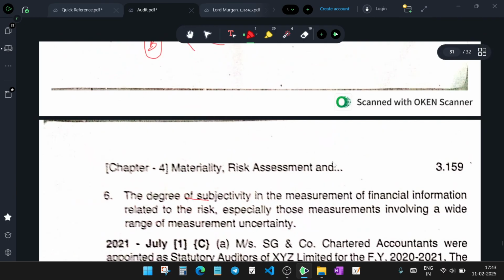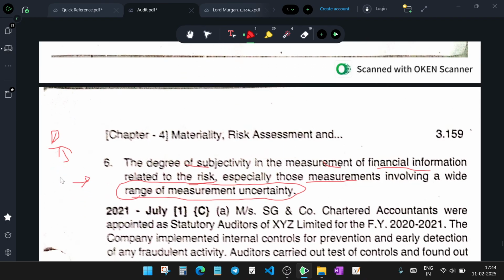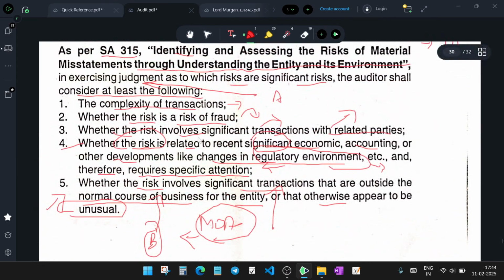Then the degree of subjectivity in the measurement of financial information related to the risk, especially those measurements involving a wide range of measurement uncertainty. Uncertainty risk arises where a debtors balance is there and that balance is overstated, or the balance which is shown as receivable is not receivable, and the accounting policy they follow is not appropriate. If these circumstances are there, the auditor shall consider it a risk. It's significant. Any one of these should be there to say it's a significant risk.